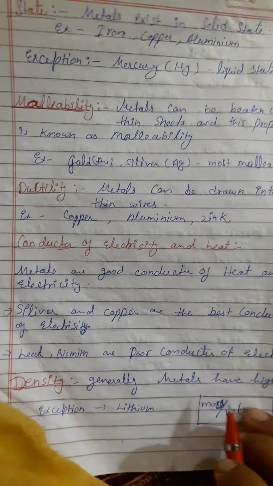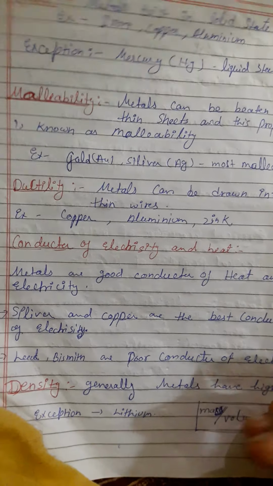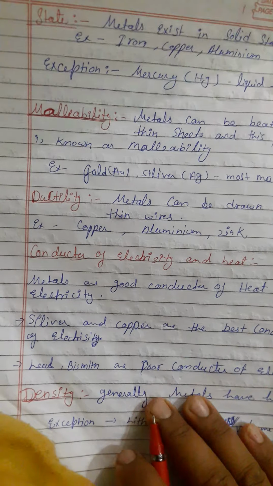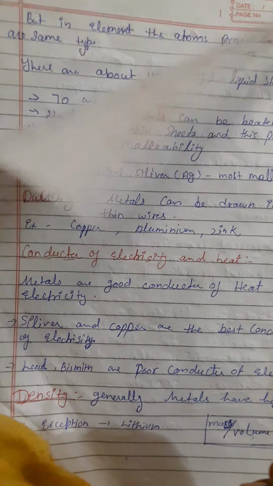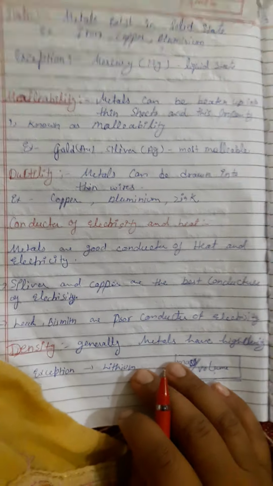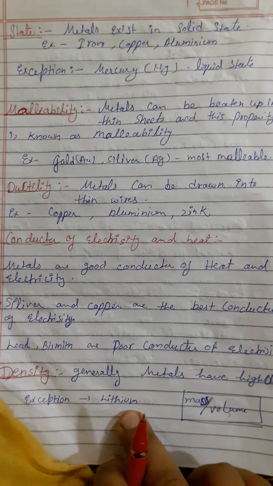Density is a mass per unit volume, but in general we can say that the molecules of metals are very dense, very compactly arranged together. They become so dense, so the density of a material is very high. An exception of this property is lithium.